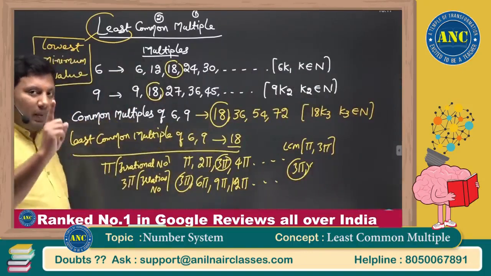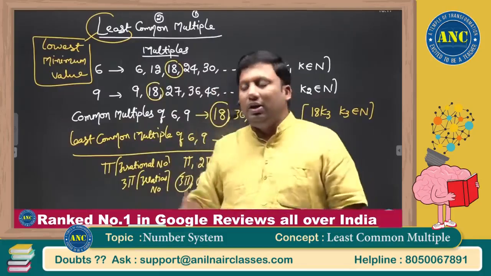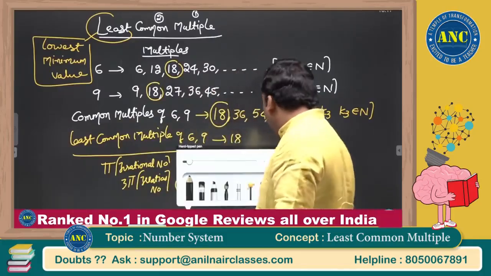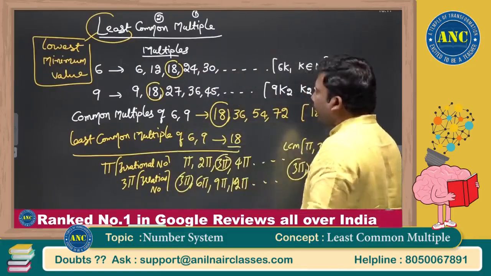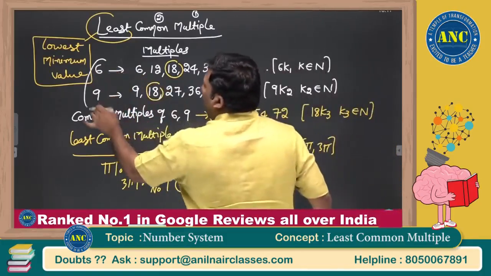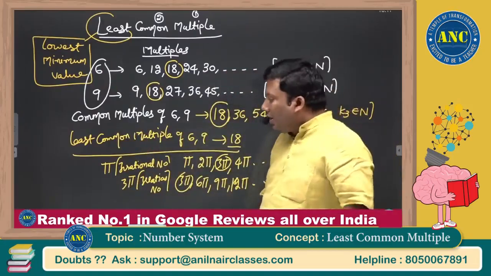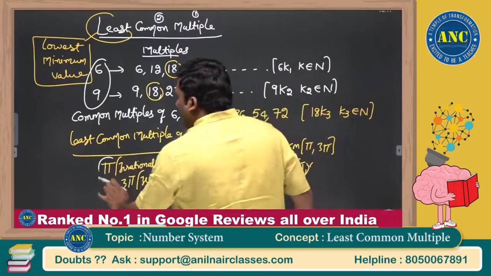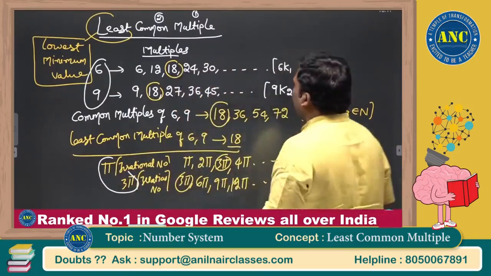So I will get 3 pi. Very, very important key point. Write these important key points down in your notebook. Now if you see here, 6 and 9 both belong to the family of natural numbers. Pi and 3 pi both belong to the family of irrational numbers.